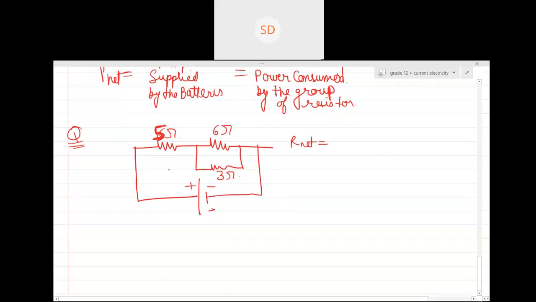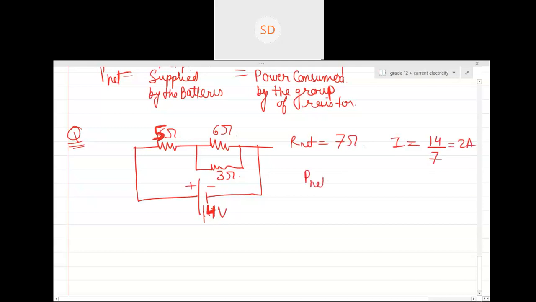Can anyone give me the net resistance? 7 ohm. So the net resistance is basically 7 ohm. Current will be, I changed the value for simplicity purposes, so 14 volt, 5 ohm. So current will be equal to 14 divided by 7. Yes or no? 2 ampere.